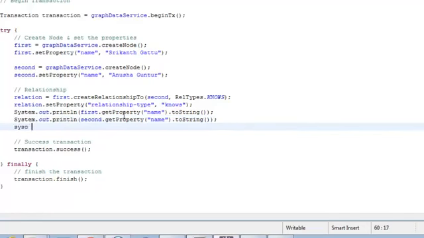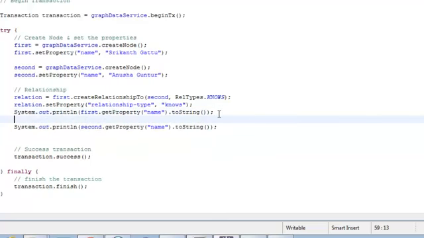And then I want the relationship between first and second. So here I want the relationship as first of this value knows this one. So I would say sys out, and then my relationship.